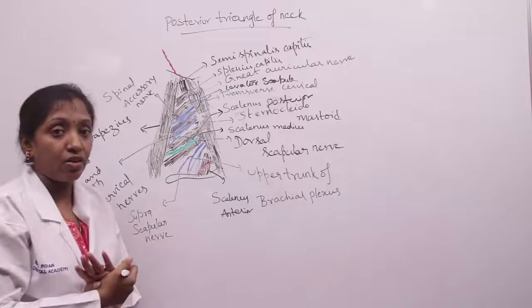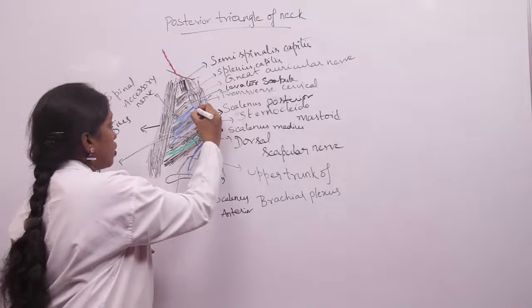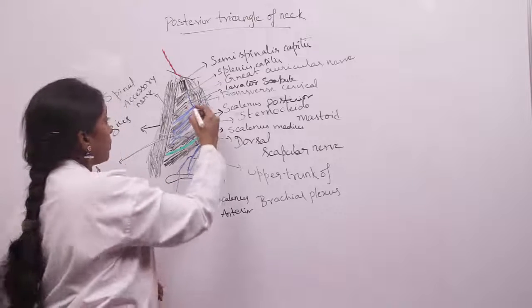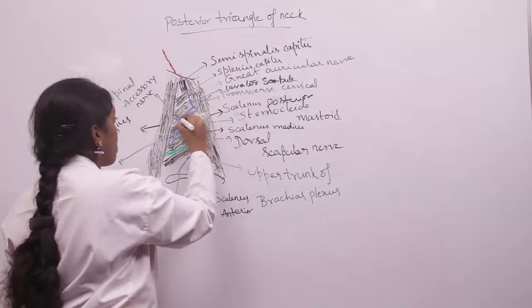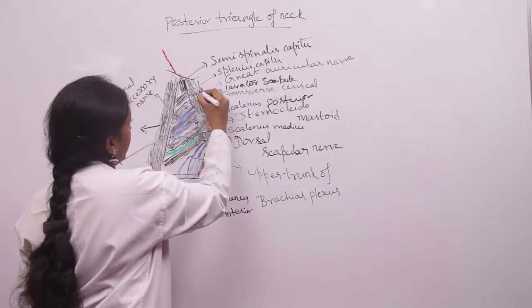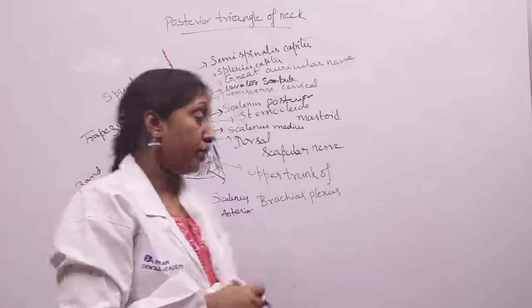And other nerves that are seen in the occipital triangle are four cervical nerves. One is the lesser occipital nerve, which hooks around the spinal accessory nerve. The other one is the great auricular nerve. We know that the great auricular nerve goes upwards and supplies the skin over the angle of the mandible.